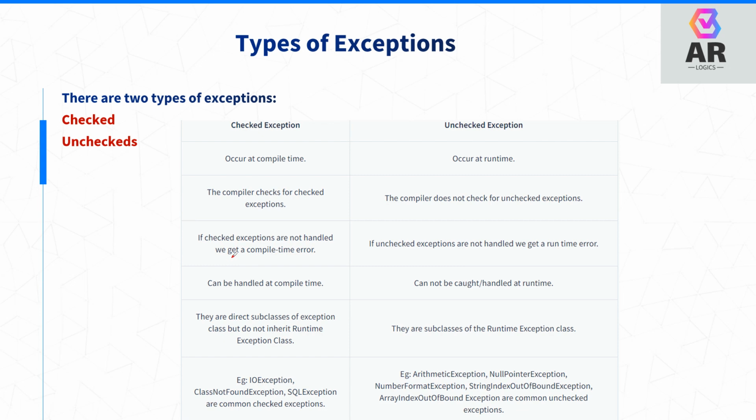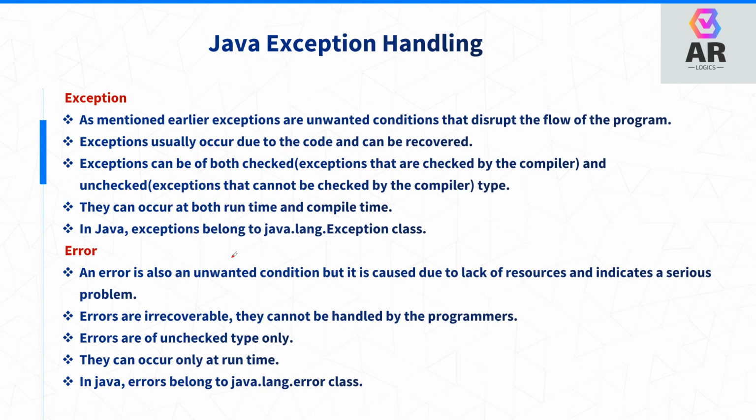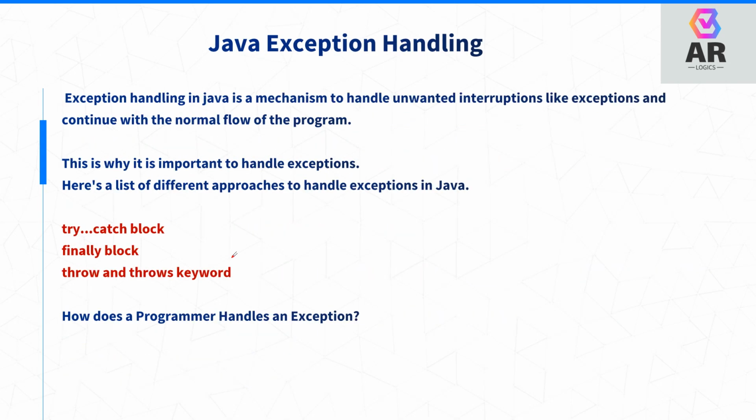Now, handling the errors. Exception handling in Java uses these mechanisms: try, catch block, finally, throw and throws.